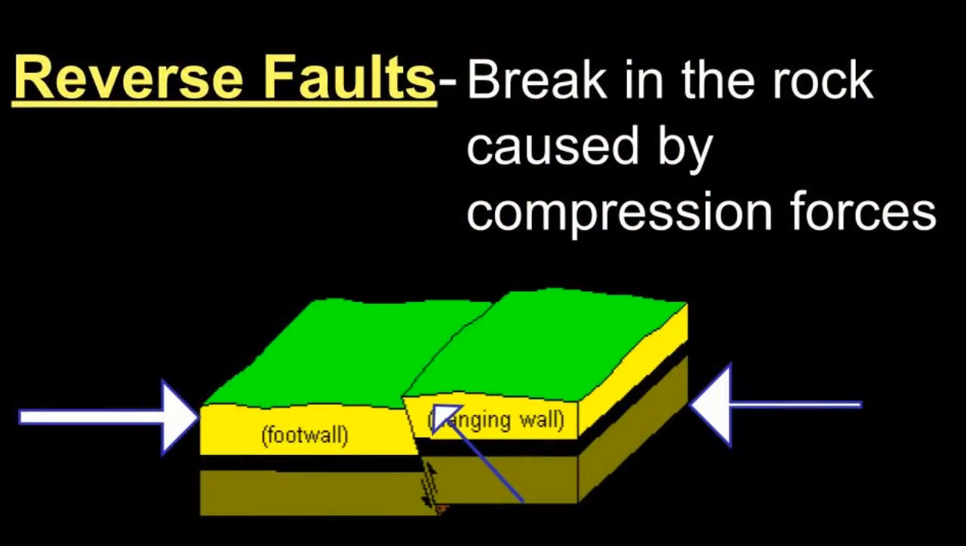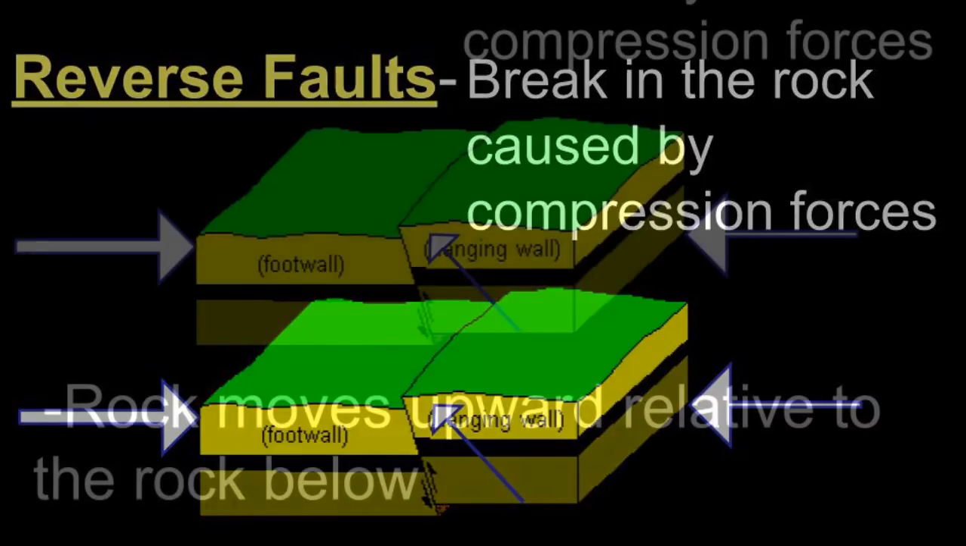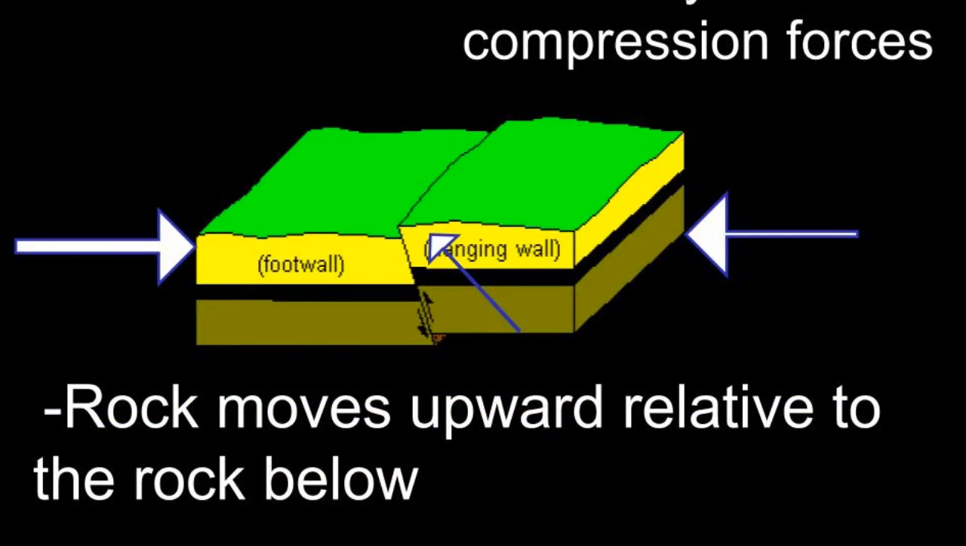The next kind of fault we're going to look at is called a reverse fault. And it's really just the opposite of a normal fault. You take a normal fault and you reverse it. Instead of the rocks getting pulled apart, those rocks get pushed together. And then you have that break in the rocks that's kind of like a ramp. So instead of the rocks sliding down the ramp, those rocks are going to get pushed up the ramp, right? And that's what we call a reverse fault, caused by compression forces. The rocks move upward relative to the rocks below.